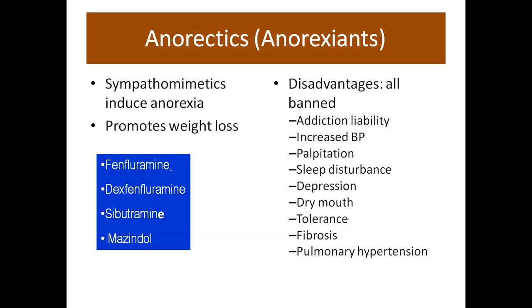Anorectics: sympathomimetics induce anorexia and promote weight loss, like fenfluramine, dexfenfluramine, and sibutramine. The disadvantages are that these drugs are banned, and they have addiction liability, increased BP, and palpitation. They cause sleep disturbance and depression. They also cause dry mouth, tolerance, fibrosis, and pulmonary hypertension.